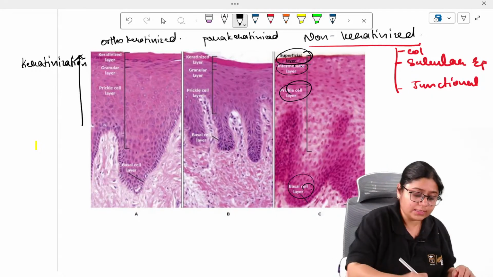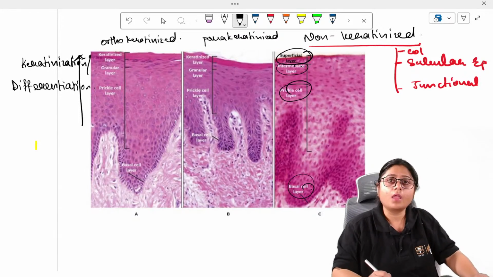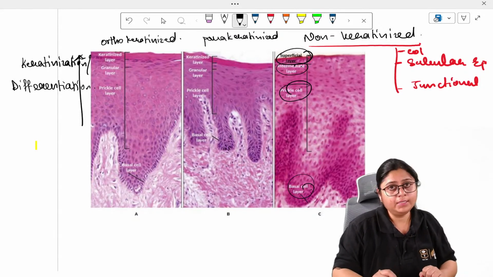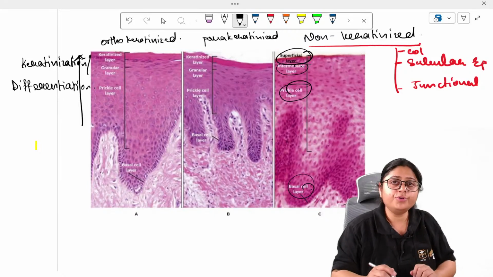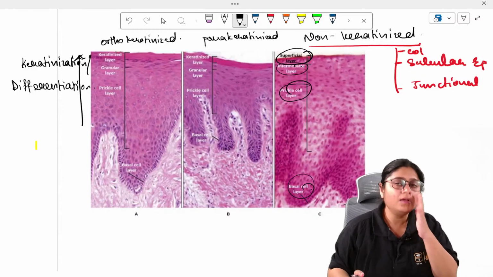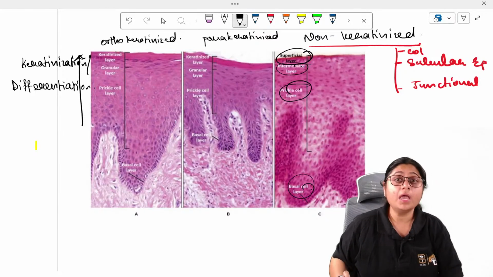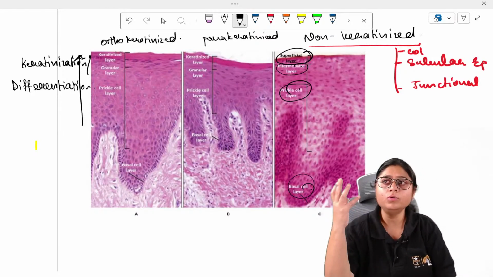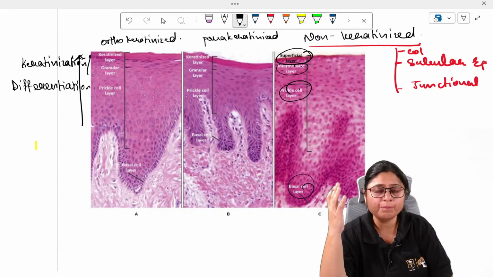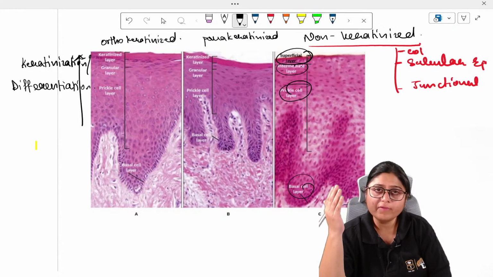This keratinization process is also called the process of differentiation. Okay. Now, the next important thing for you all to remember is the different keratin proteins which are present. These keratin proteins are also called cytokeratins. It is asked in exams, and there is no logic or concept behind remembering these keratin proteins. You have to mug it up. So it is given in the notes also.